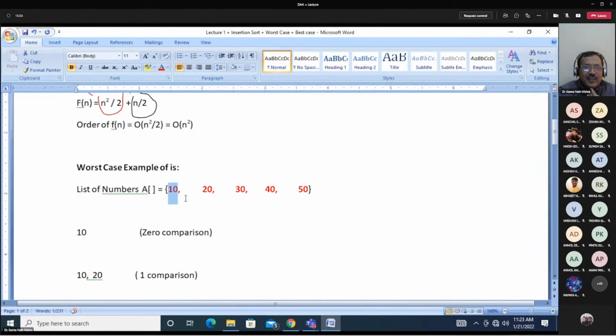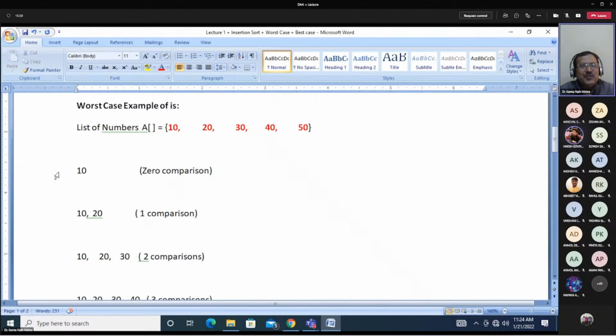Sir, we can assume the first element is sorted already. Since you are taking the first number, there is no comparison. No, sir, we are starting from array index 1, the second element, 20. Why not from the first? Sir, because insertion sort means placing an element at its sorted position. If we start from the first, then sir, the first is already sorted at its own position.